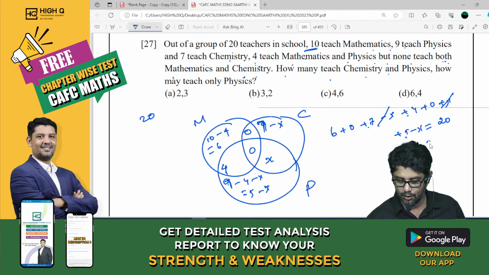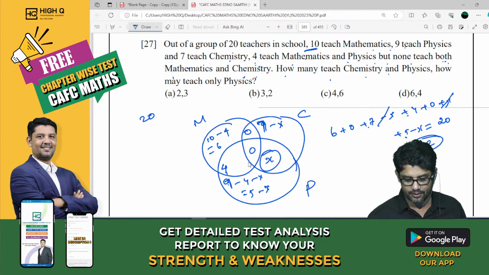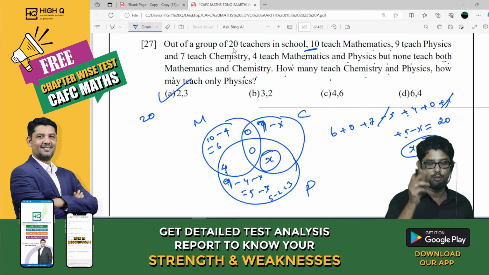So x is equal to 2, my dear. So how many of them teach chemistry and physics both? 2 of them teach chemistry and physics both. And only physics? 5. Oh, that is chemistry, 3. So what is our answer? 2 and 3. Not 3 and 2.